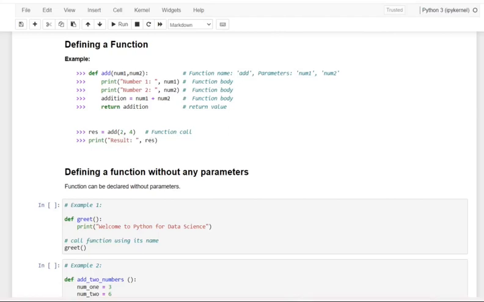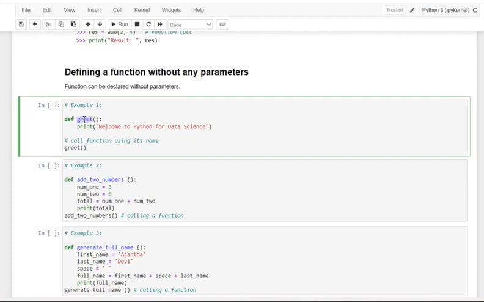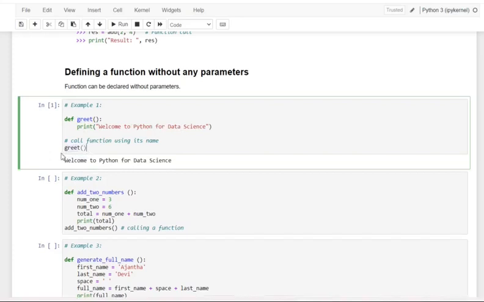Let me now give an example both without parameters and with parameters. First, let me see without any parameters. Here we want to define a function called greet, and in that function we give only one statement, using the common print function, printing "Welcome to Python for data science". When executing, it prints that. Here is the exact function call.